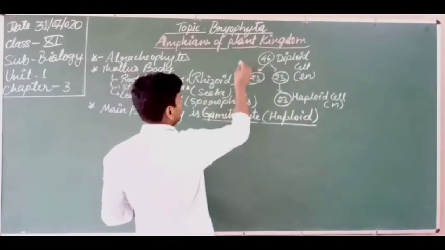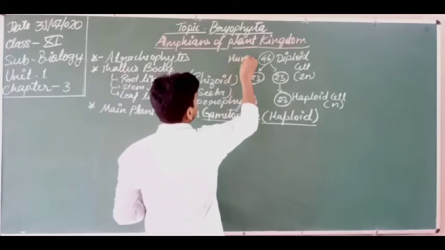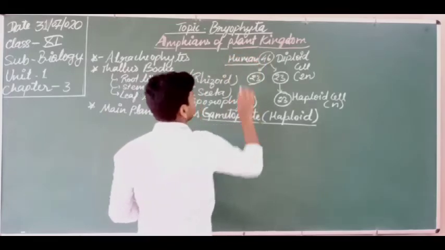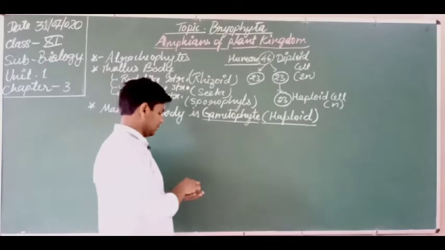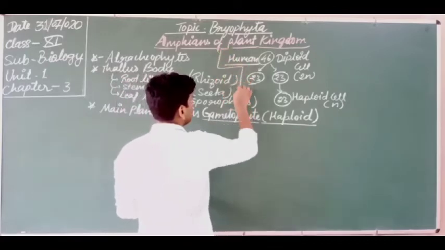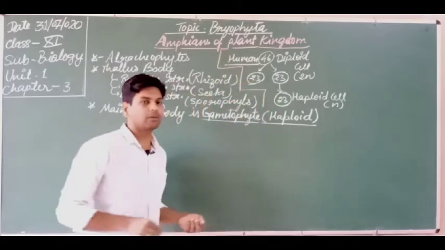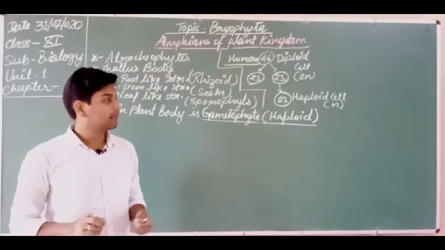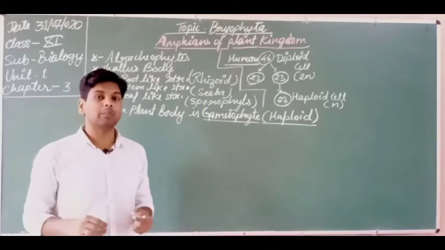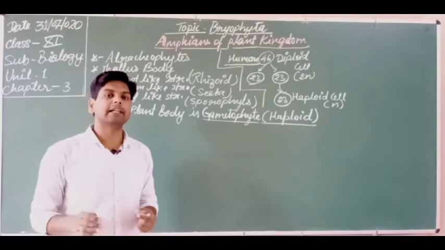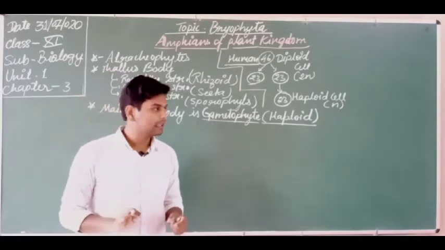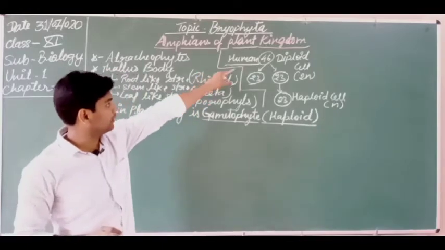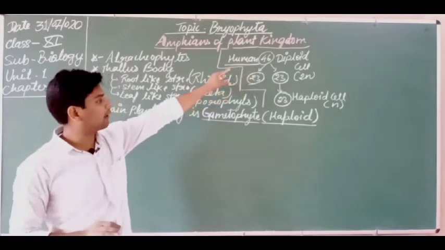The number of chromosomes varies from species to species. In humans it is 46, but in onion it is 16. Different species or organisms may have different numbers of chromosomes, so don't be confused.